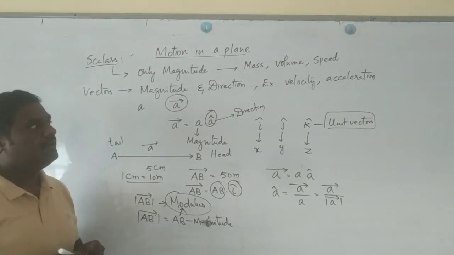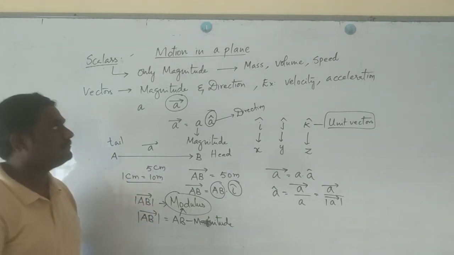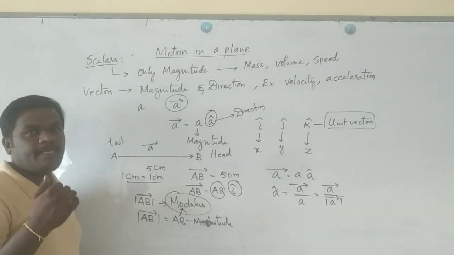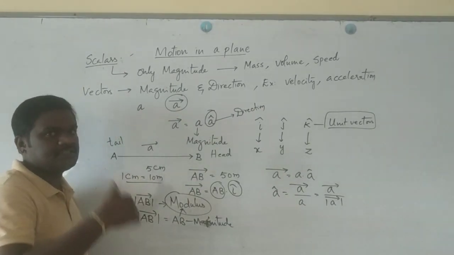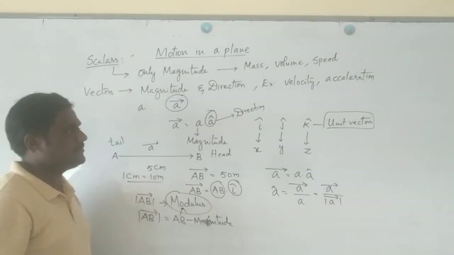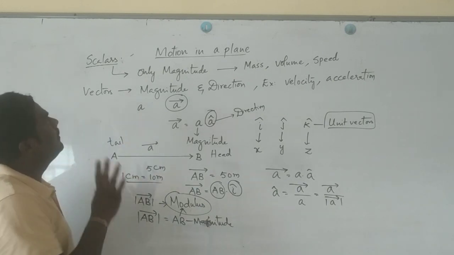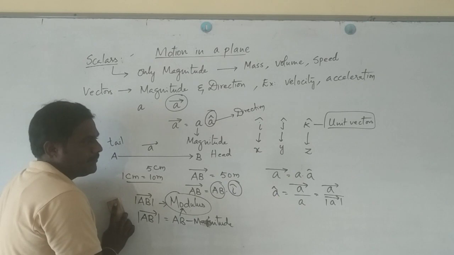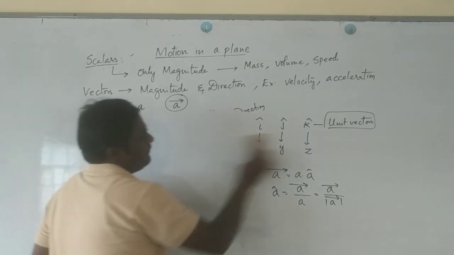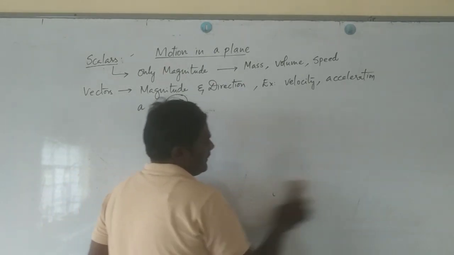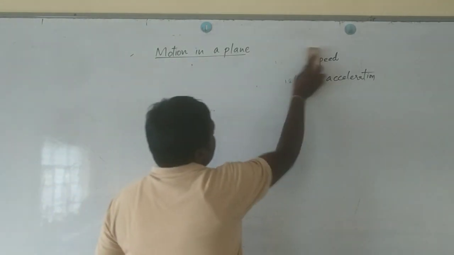Hope you understood. Now, if you understood the basics of scalars and vectors, let us get into the concept of the types of vectors. In this session I will discuss only 3 types. In the upcoming session I will discuss another 4 with the further continuing concepts, since the length of the video becomes more. Please refer to the study material. Now coming to the types of vectors, in this session I discuss three vectors.